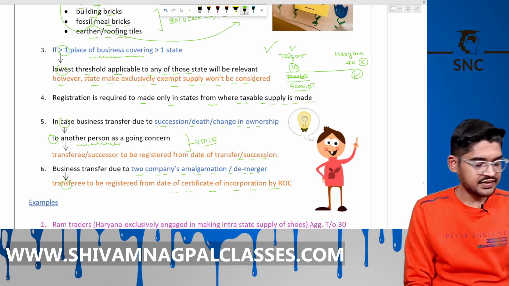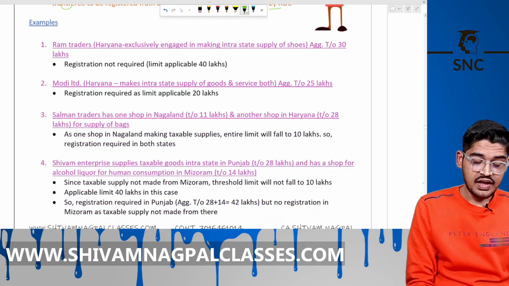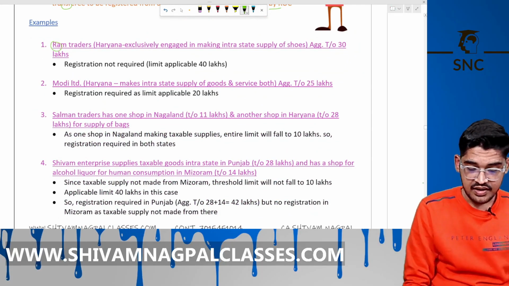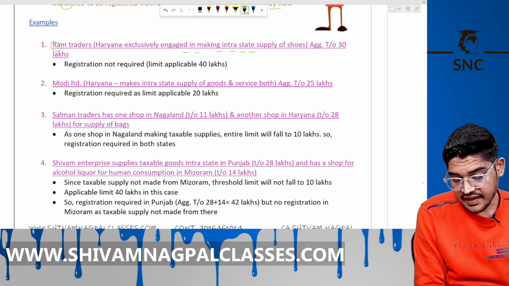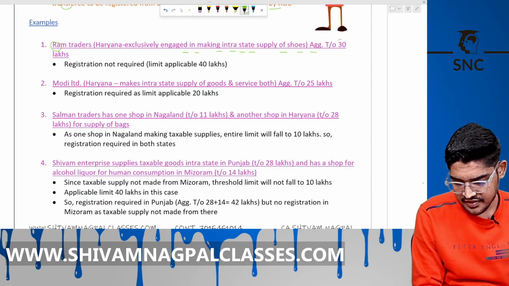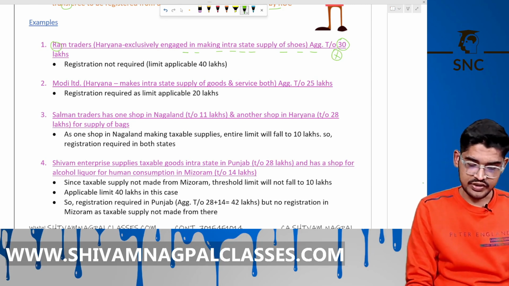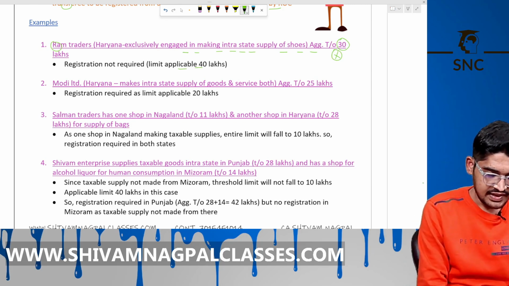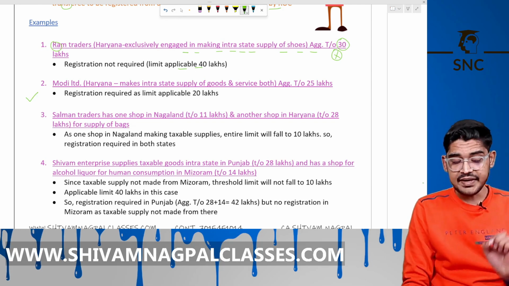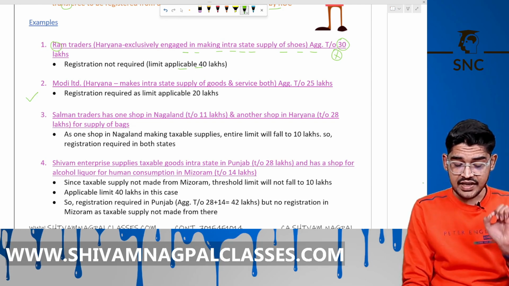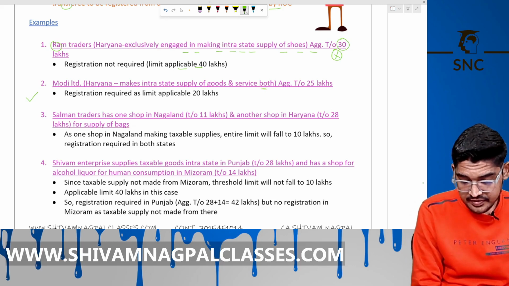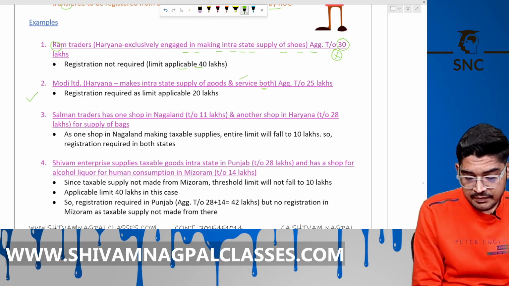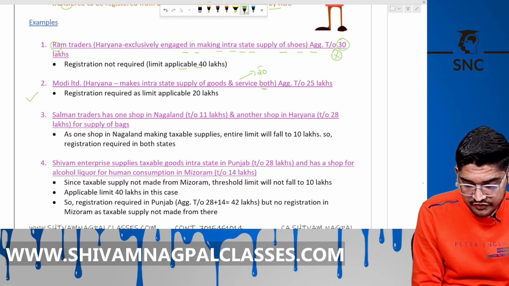Now, there are some examples. Ram Traders Haryana selling intrastate shoes and their turnover is 30 lakh. Then no registration is required because the threshold is 40 lakh here. Okay. Second example, Modi Limited Haryana makes the intrastate supply of goods and services both. So the limit will be 20 lakh and their turnover is 25 lakh.